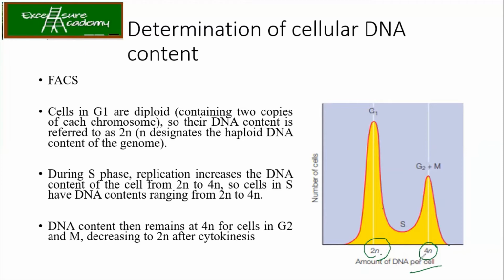ठीक है? Now the question is why in case of G1 the number of cells looks more and in G2 and M they look fewer? What will be the reason of this? Because all the content is replicated, but the division hasn't taken place. हाँ, so if I say the number of cells here is 100 cells, these 100 cells will undergo and reach the stage of G2 and M, correct?